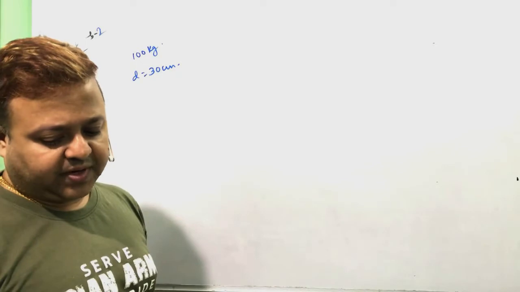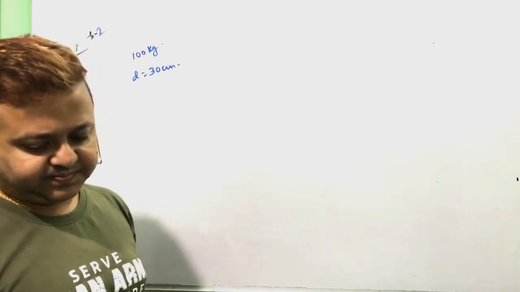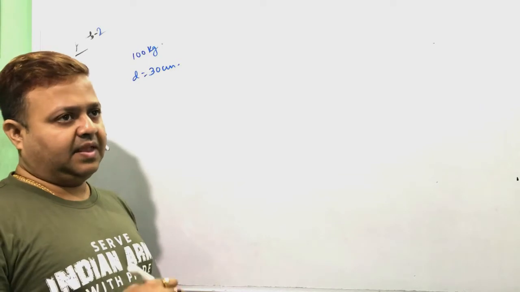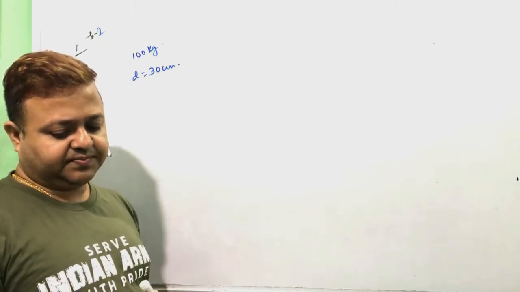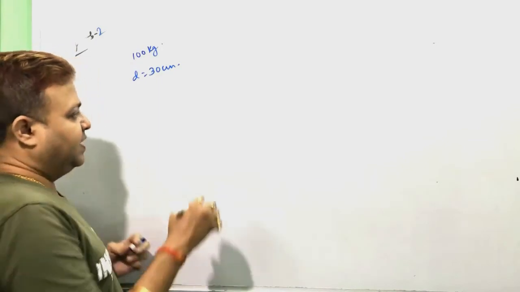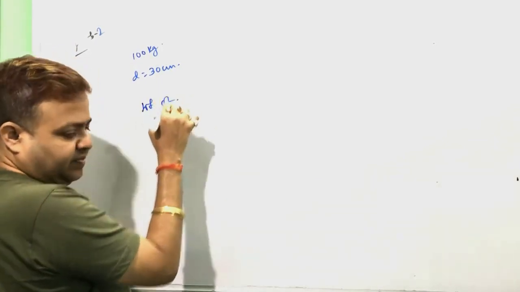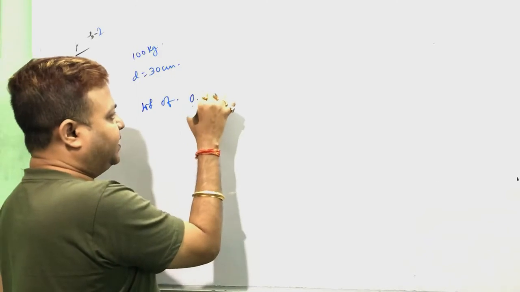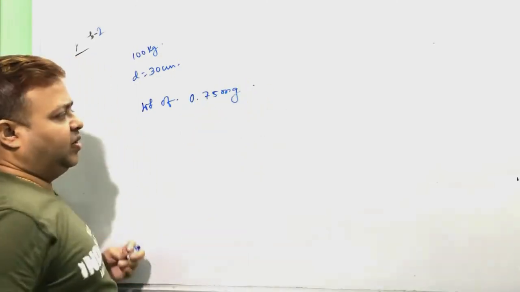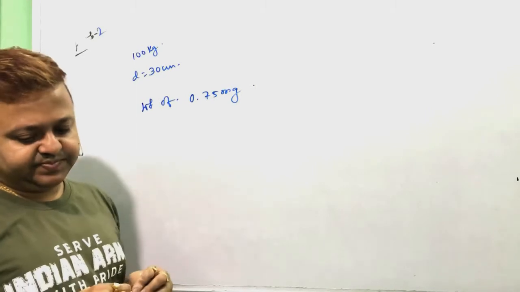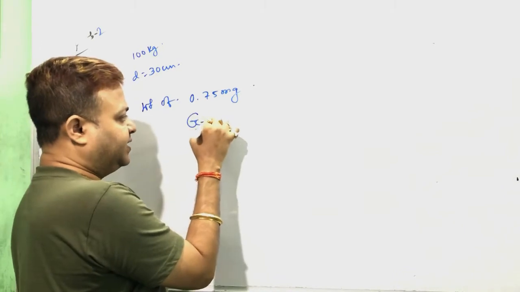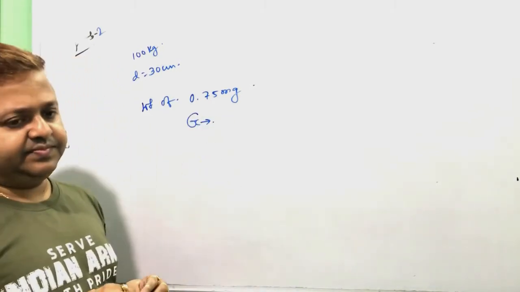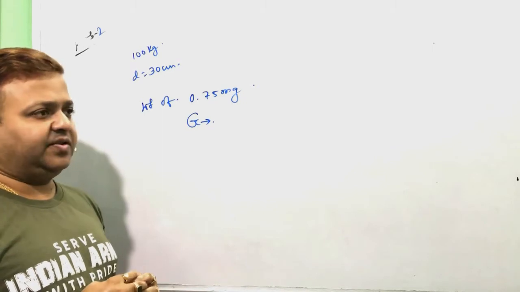The mutual force of gravitational attraction is equal to the weight of 0.75 milligram. Find the value of gravitational constant.